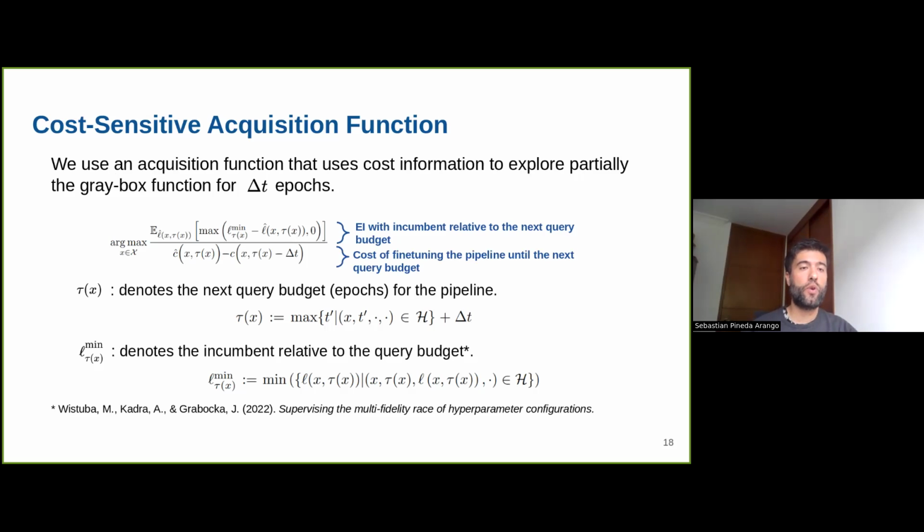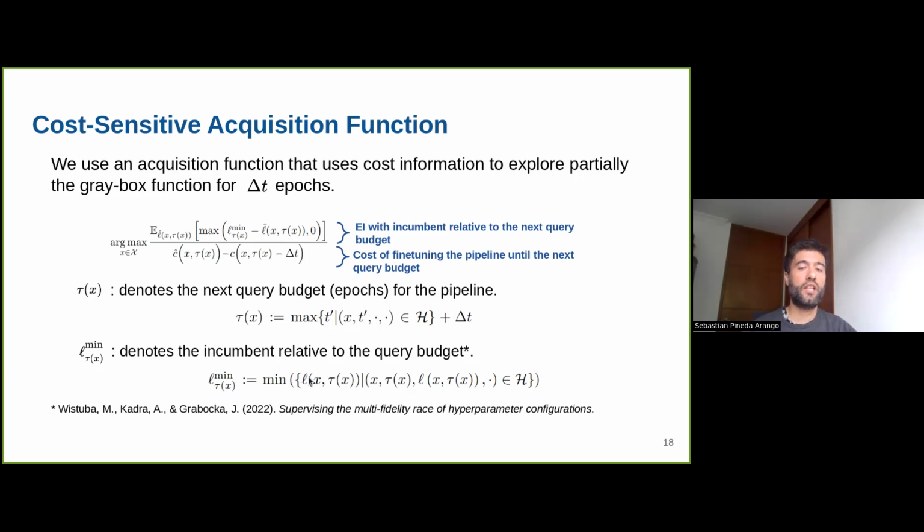The concept of query budget is important in this formulation. Assuming that in our gray-box optimization we want to do steps of delta T, we just fine-tune delta T epochs. Then our next query budget is: we take the current pipeline's learning curve, see how many epochs we have fine-tuned, and add this delta T. In the simplest case, delta T is 1, so the next query budget is how many epochs I have fine-tuned my model, plus 1.